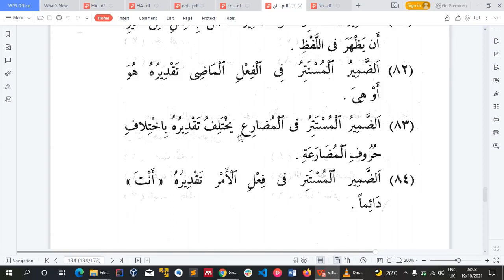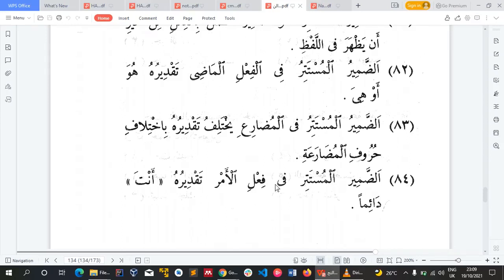As for damir mustatir in mudari', meaning the hidden pronoun in mudari', yakhtalifu taqdiruhu bikhtilafi huruf al-mudara'ah. So the damir mustatir in fi'l mudari' varies depending on the harf al-mudari' involved, meaning the particle that is showing this is mudari'. So the damir mustatir varies also. You can't say just one, so it varies.